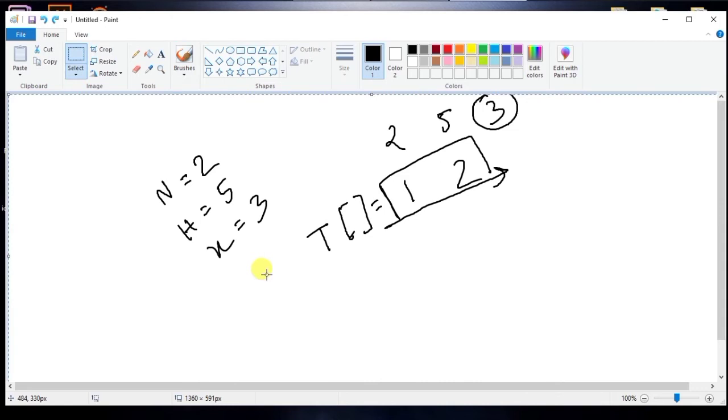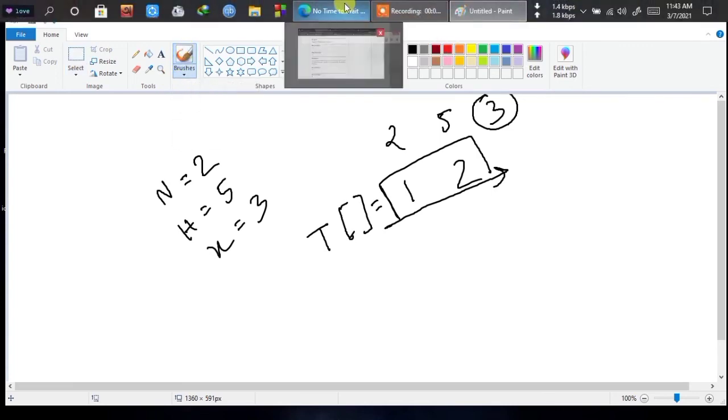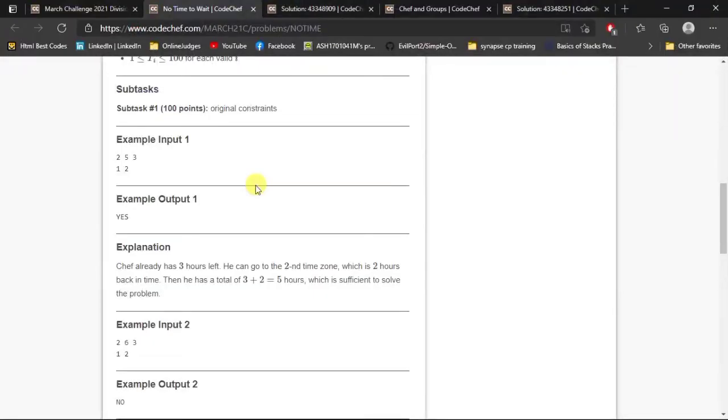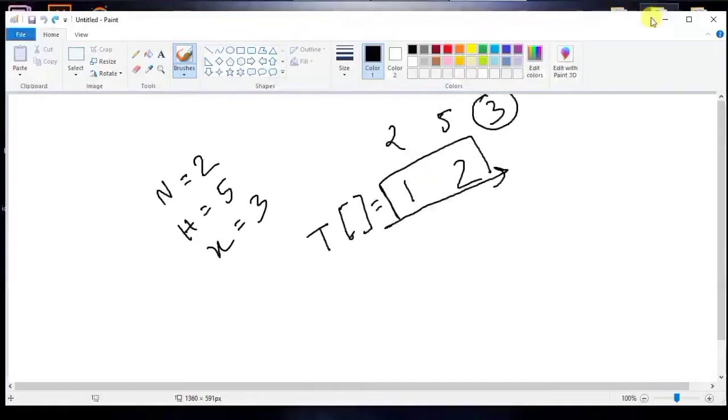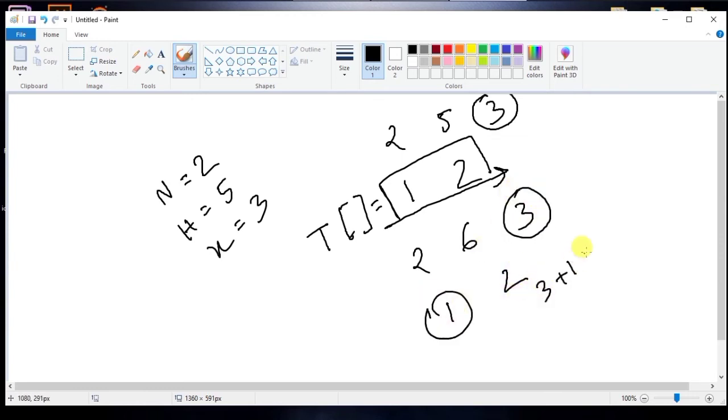Maybe we can discuss the second test case. It's 2 6 3 and 1 2. So in the second test case, if we add 3 with 1, we get 3 plus 1.